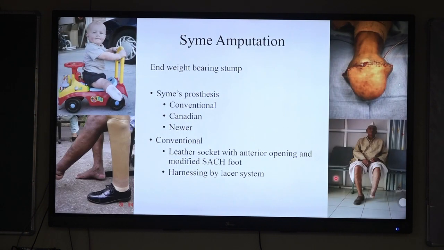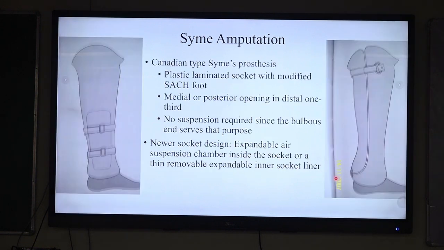Now another is Symes amputation. Basically this is an end weight bearing system. The patient can ambulate without wearing any prosthesis for short distances. The prosthetic considerations include conventional, Canadian or some newer varieties of prosthesis. The conventional prosthesis includes a leather socket with an anterior opening with an attached modified SACH foot, and the harnessing is achieved with lacing systems.